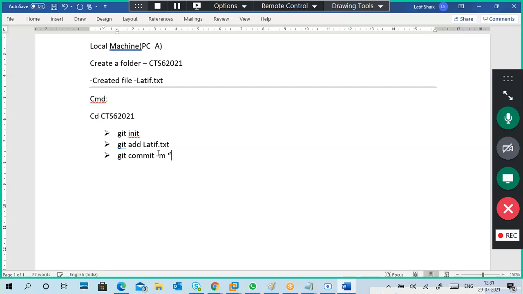M means message. What is your commit message? Compulsorily you have to give a message. My first commit, or anything, or your name. Generally it will ask for a global variable kind of stuff, so you have to give that one. Okay, so this is local. This part is the local repository part.